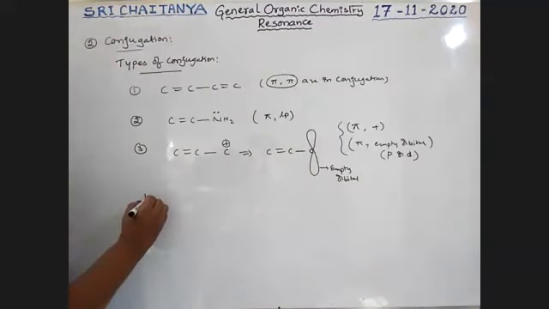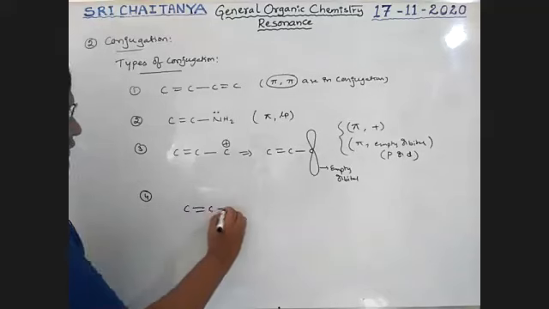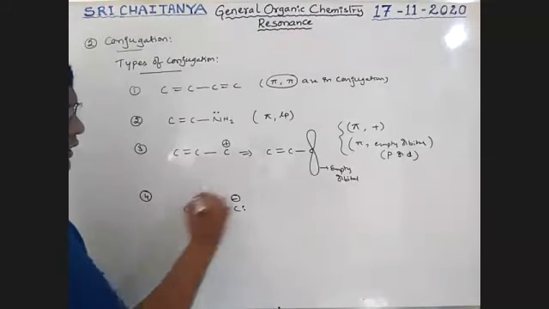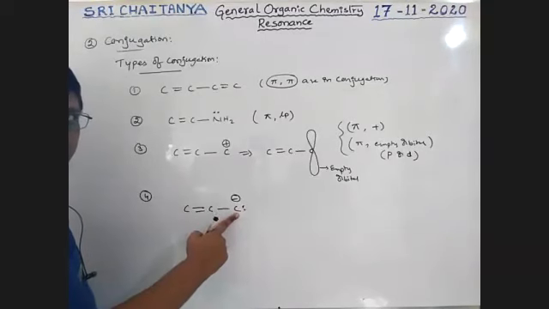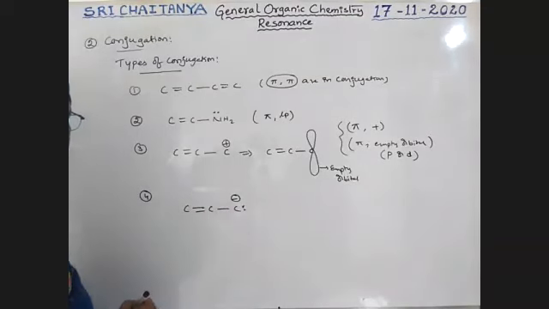Next, fourth one. I'm taking C double bond C, C like this, carbon with lone pair, which is negative. Boys, actually a carbanion is in sp3 hybridization, but when it is bonded with an sp2 carbon, that carbon is also in sp2.